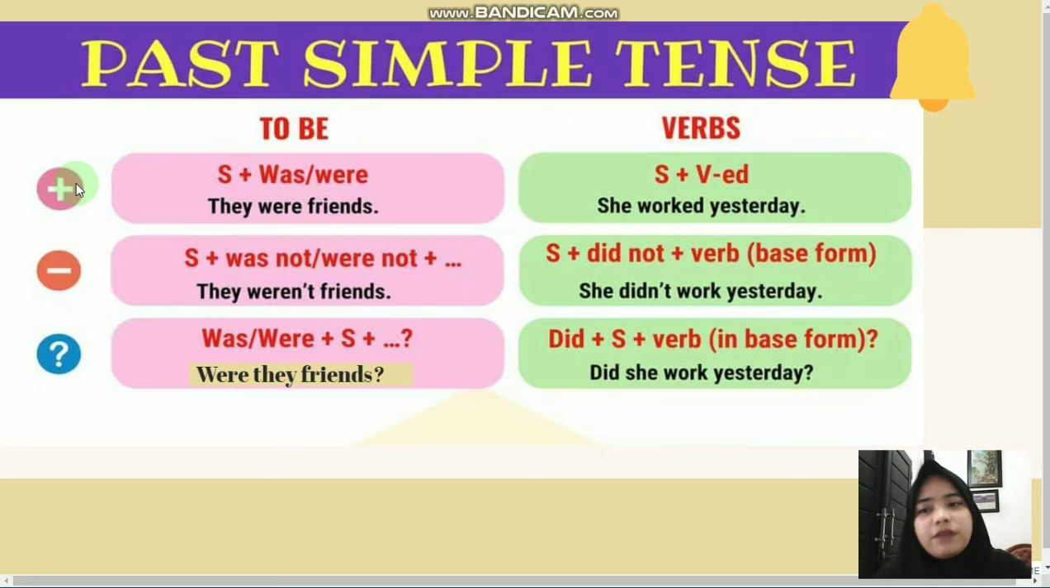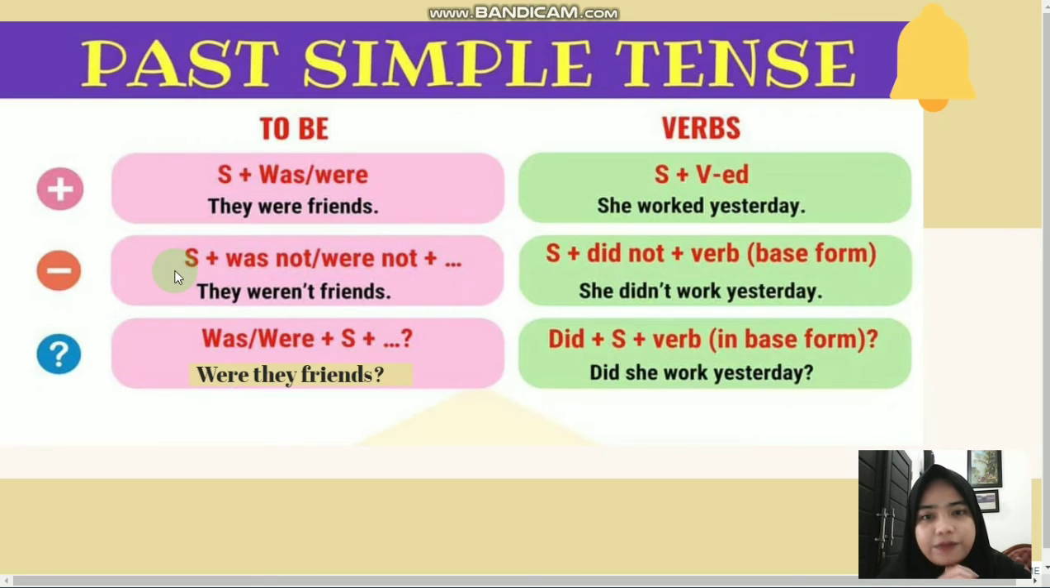Okay. Next, verbal sentence. There are positive sentence with verbs. The formula is subject plus verb plus ed. It means that the verb is in the past form. For example, she worked yesterday. She worked yesterday. The verb is work with ed. It will be work, from work to worked.